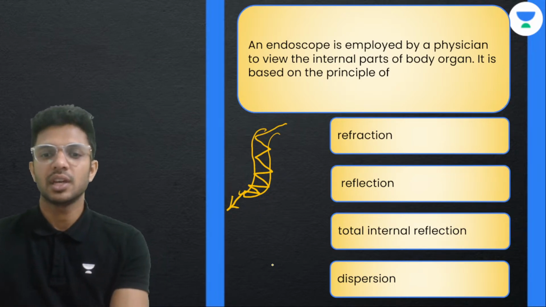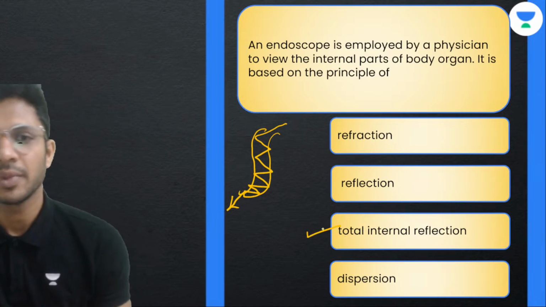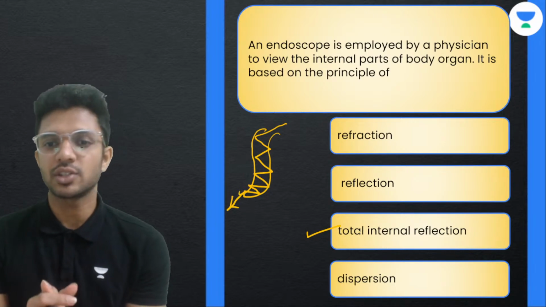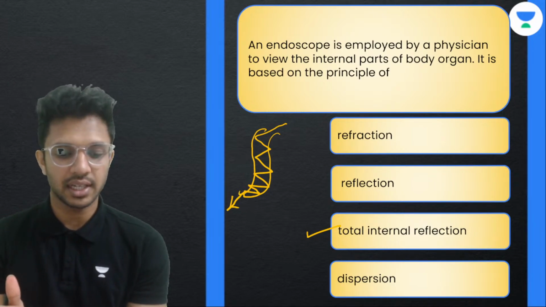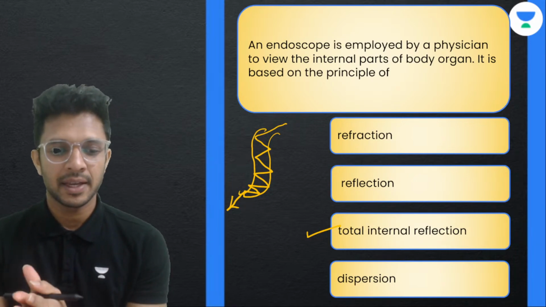This process we call total internal reflection. So the endoscope works on the principle of total internal reflection. Any doubts?